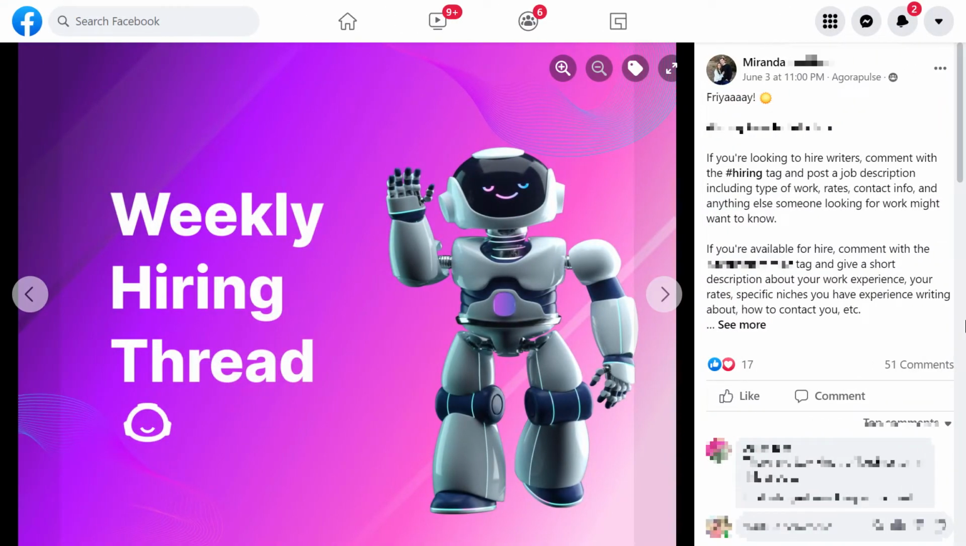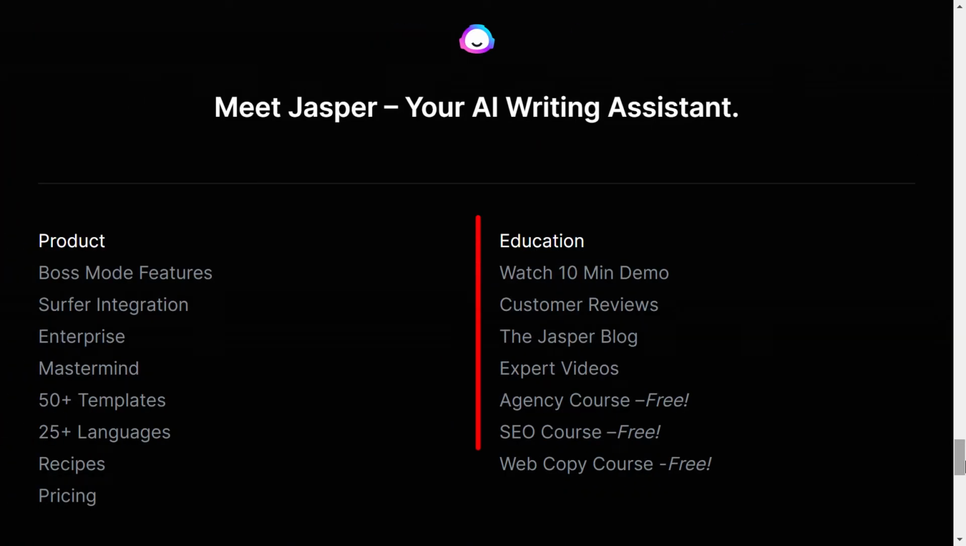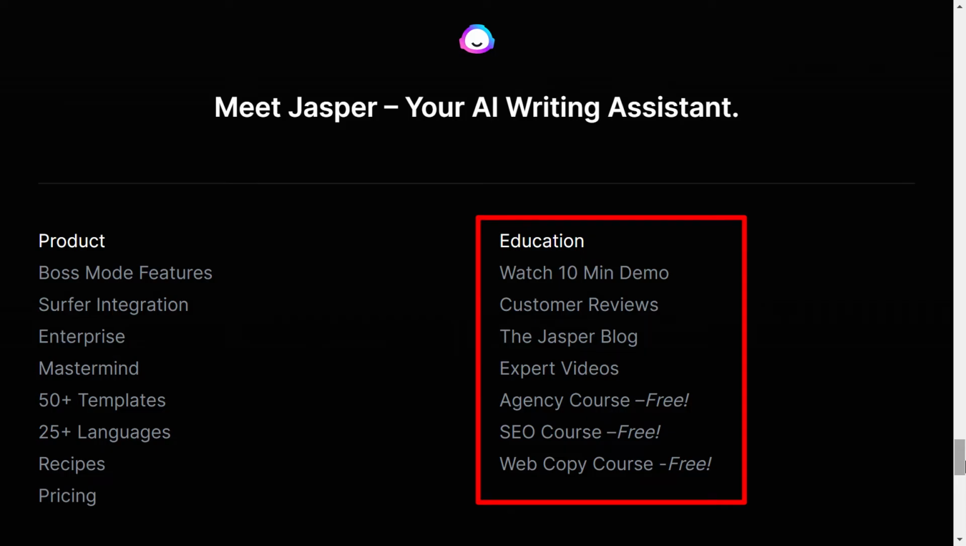The easiest way is in the Jasper AI community. There is a weekly post for writers and hirers. That's a big opportunity for both sides. A lot of people are working not part-time but full-time on this. You can be one of them by joining Jasper AI even if you don't have any previous experience. That's because you can learn from the simple official training.